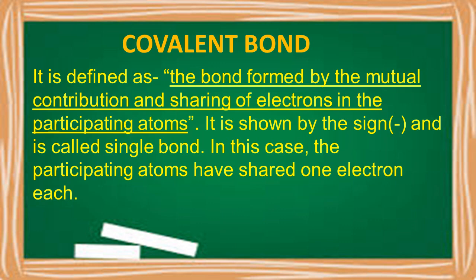This covalent bond is indicated by a single line, double line or triple line between the two participating atoms. If you write a single line between the two participating atoms, it is represented as a single bond, which means a pair of electrons is shared between the two atoms. If you write a double bond, that indicates 4 electrons are shared. If it is a triple bond, 6 electrons are shared. So depending upon the number of bonds, we can say how many electrons are shared between the participating atoms.